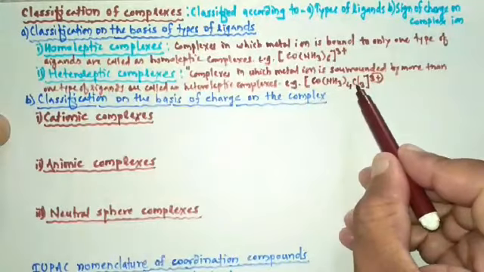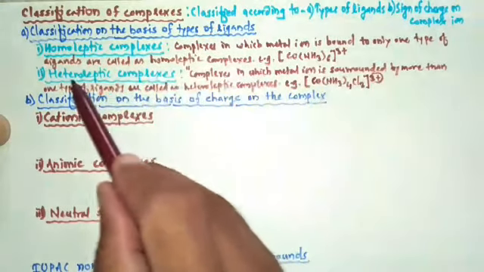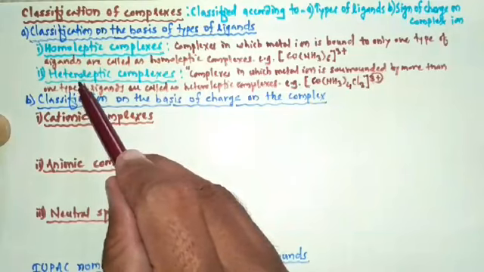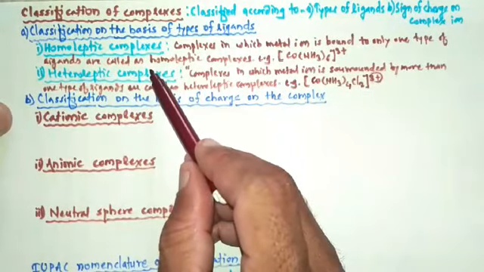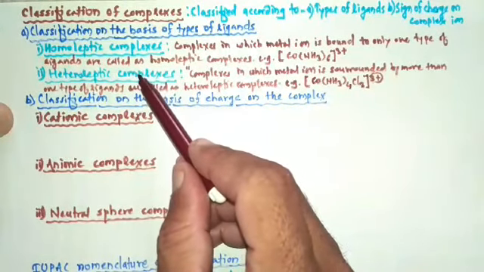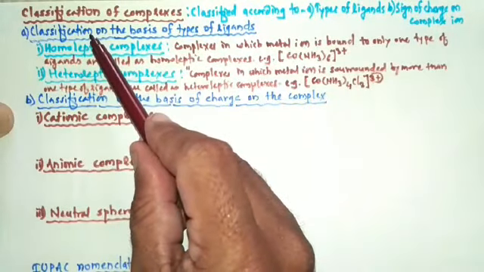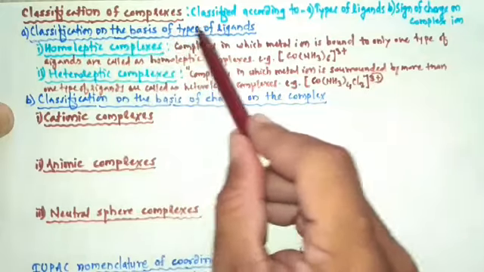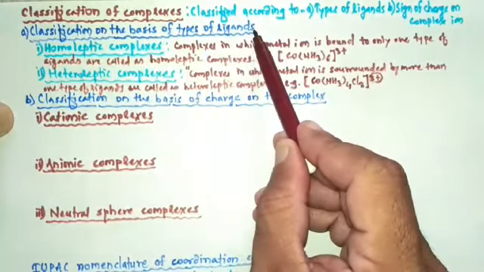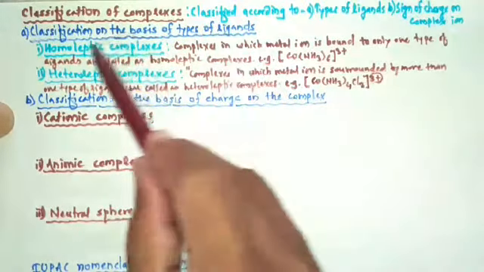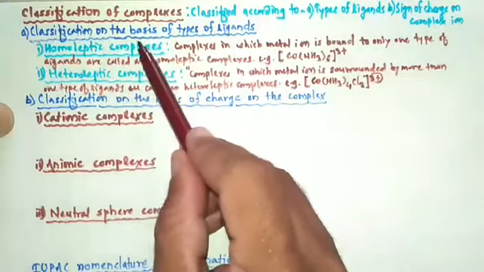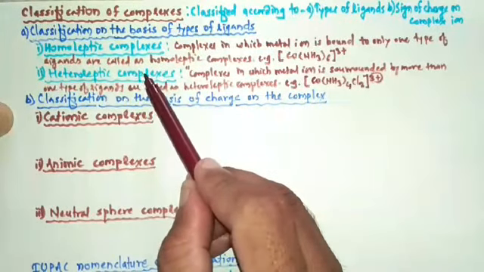Here two ligands are present. So here we finished the first classification, that is classification of complexes on the basis of types of ligands. On this basis we studied homoleptic complexes and heteroleptic complexes.